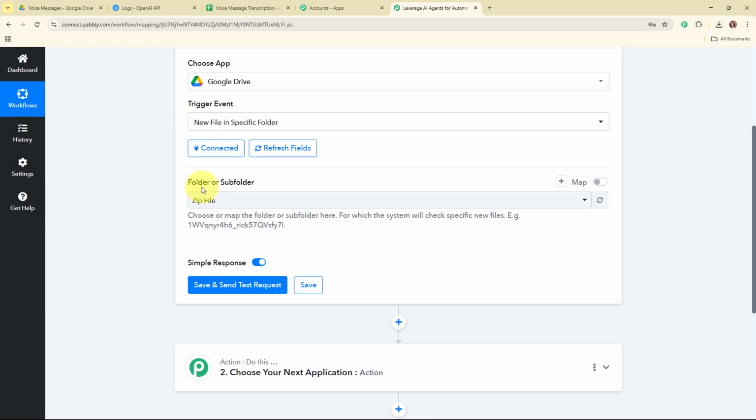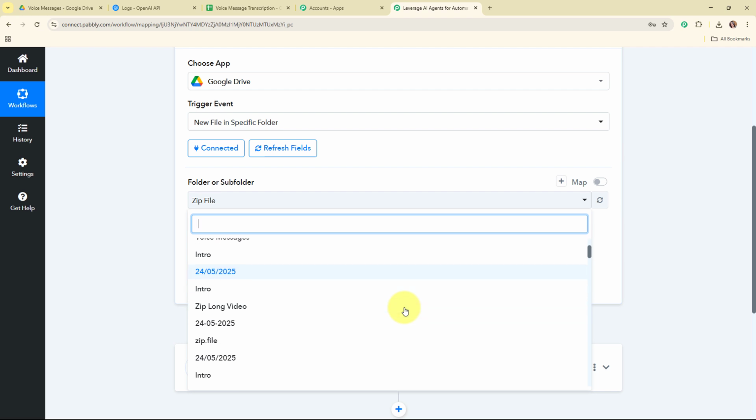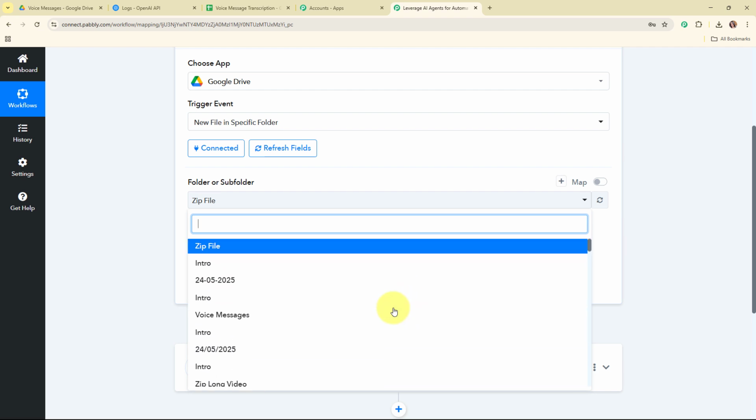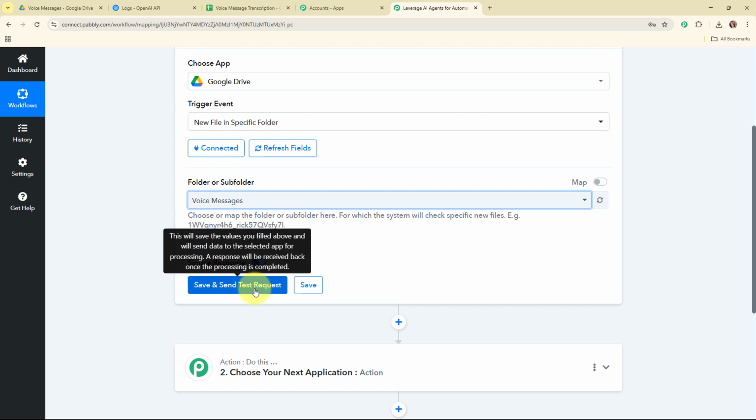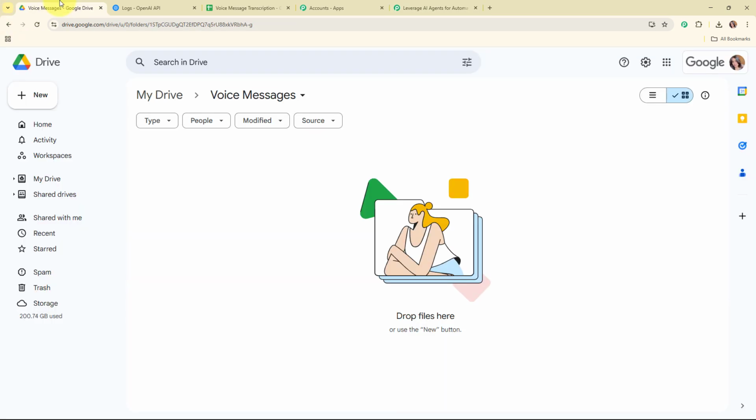So moving forward, it is asking me to select the folder or the subfolder. If I click on this drop down menu, you can see all the folders or subfolders available over here. I've already shown you that I have my folder with the name voice messages, so I'm going to select my folder as voice messages. And now after selecting the folder, I'm going to click on save and send test request. But before clicking on save and send test request, I need to upload a new voice note file in my Google Drive under that specific folder to capture a response over here. So for that, let me take you back to my Google Drive.